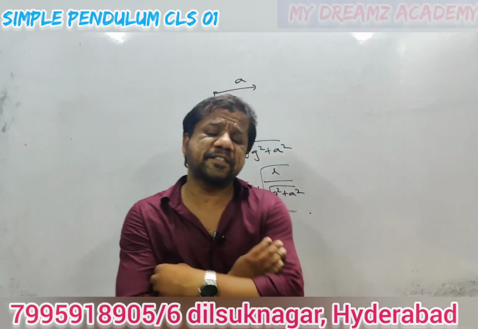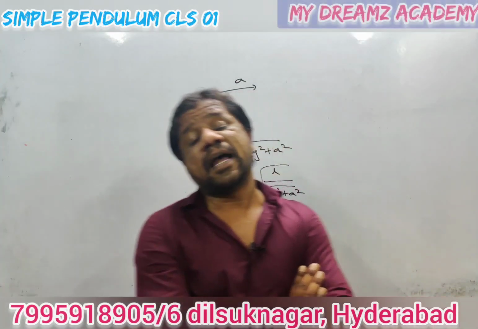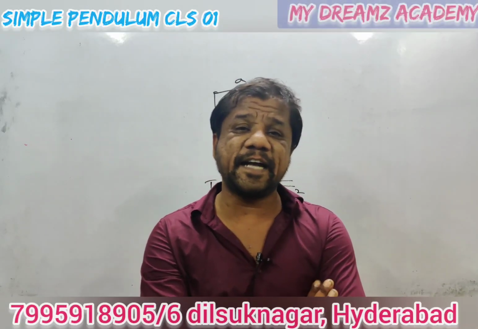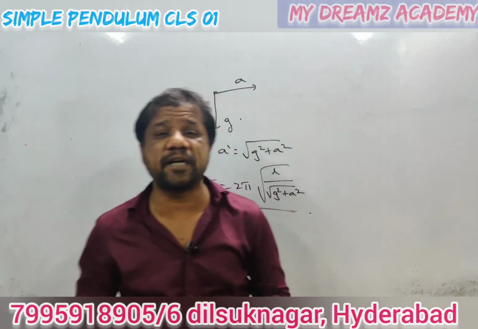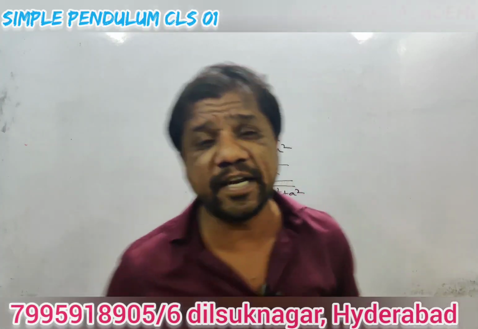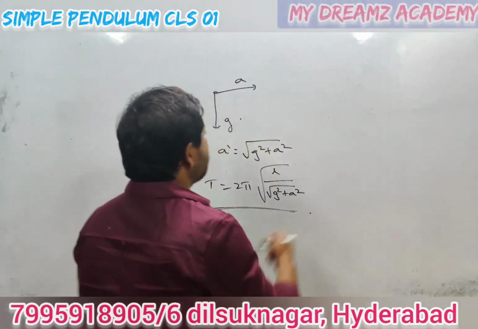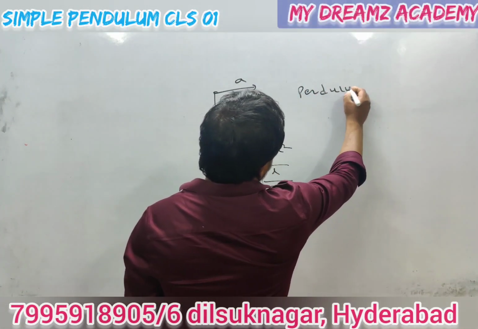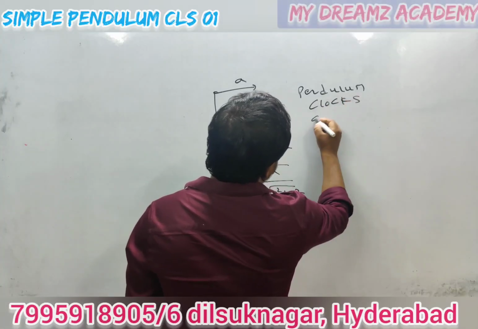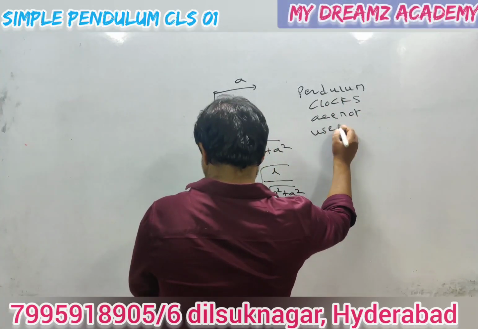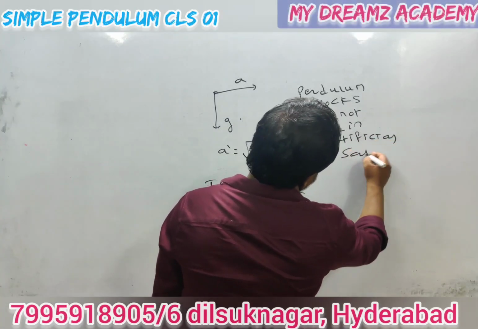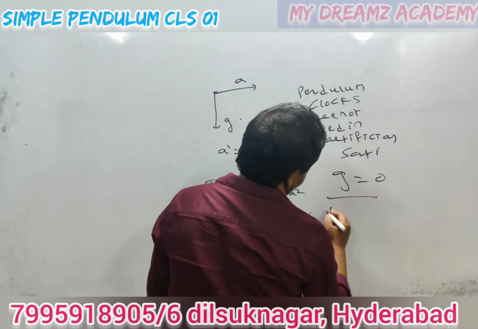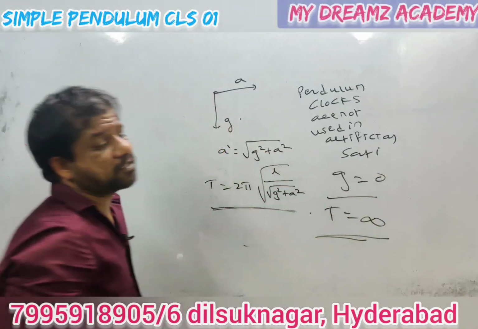Along with this, we just discussed that the g value will be changing from planet to planet or from equator to poles. So automatically the time period also depends on these things. Now the most regular, trending question nowadays is: why are pendulum clocks not used in artificial satellites? Guys, in an artificial satellite, the g value will be 0, so the time period will be infinity. The most regular question.